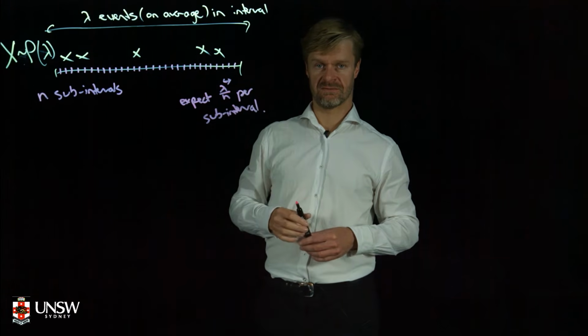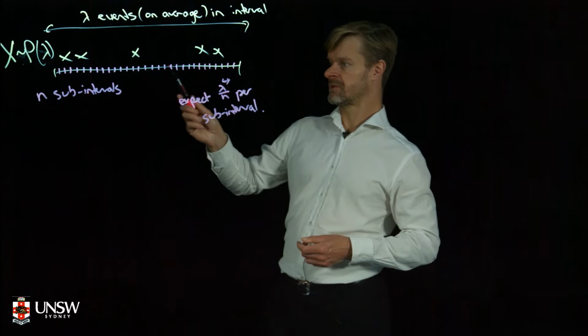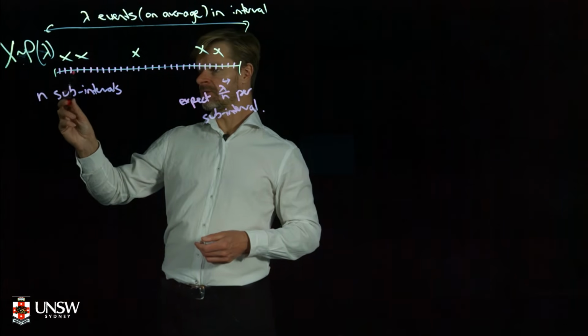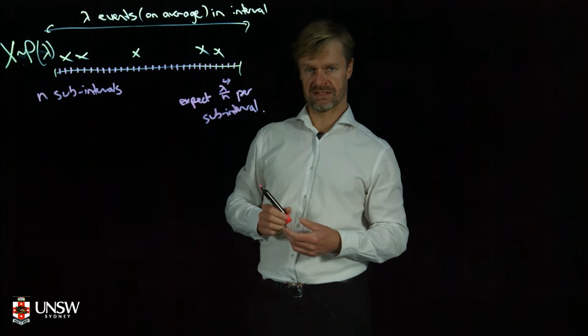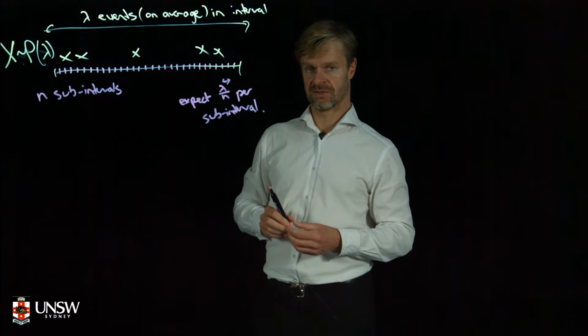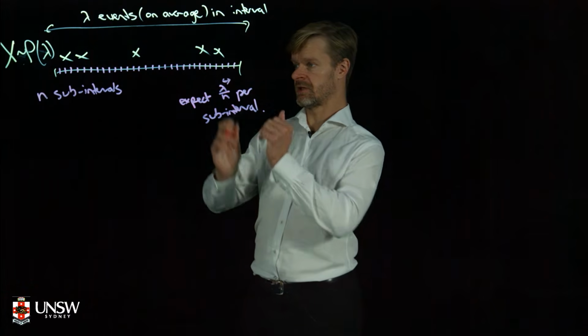Does that sound fair enough? Now what I'm going to do is count the number of subintervals which have events in them.